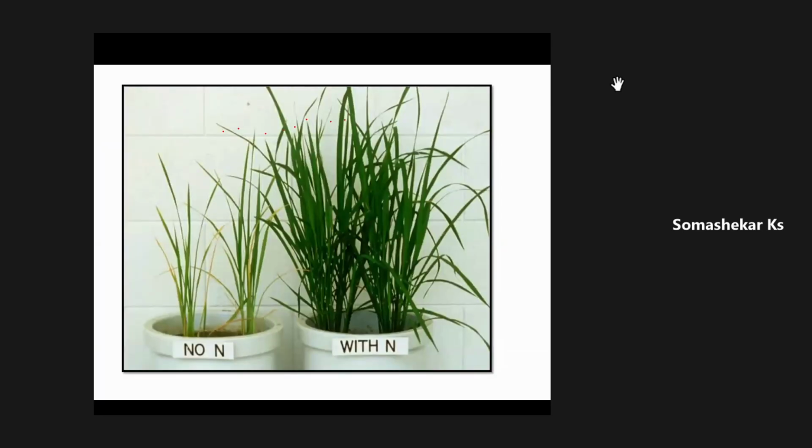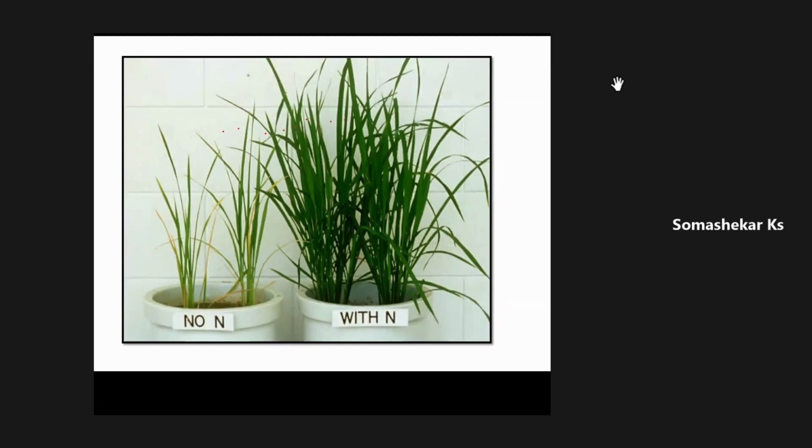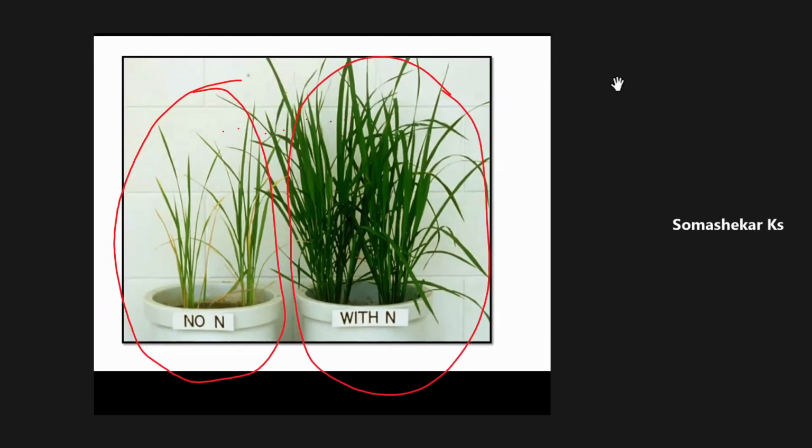See here, another figure. You can observe the difference between the treatment with no nitrogen applied and the treatment with the optimum recommended dose of nitrogen applied.